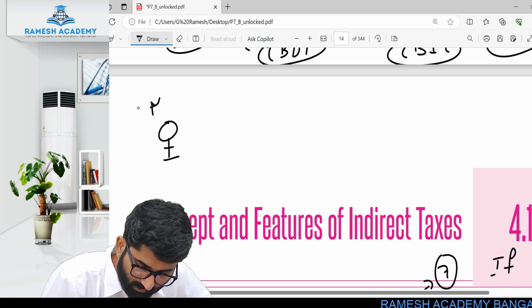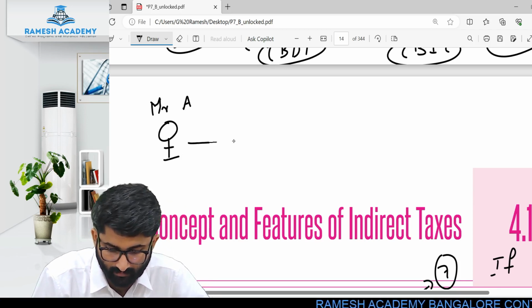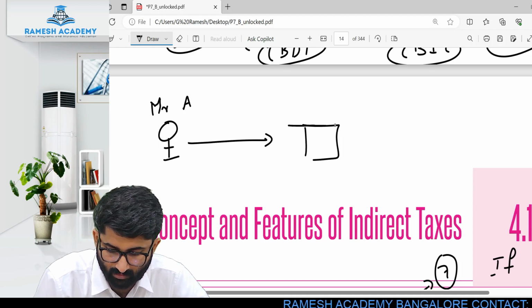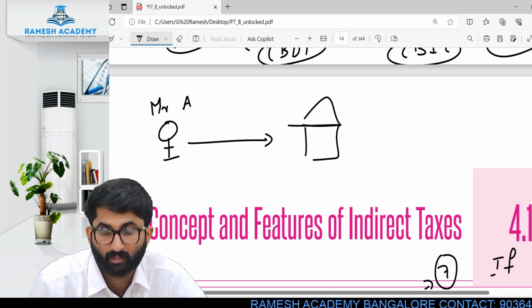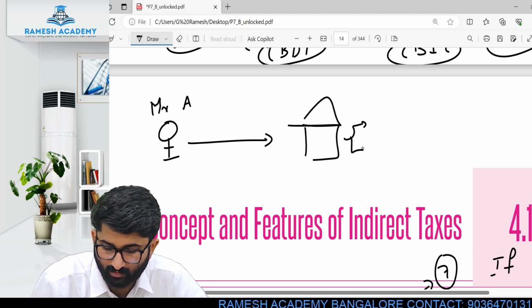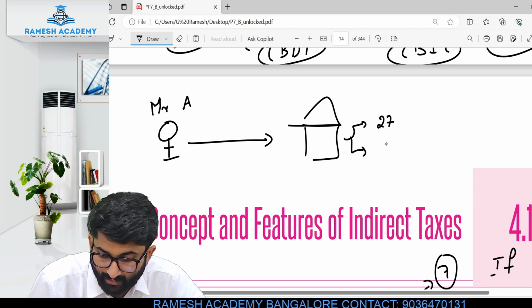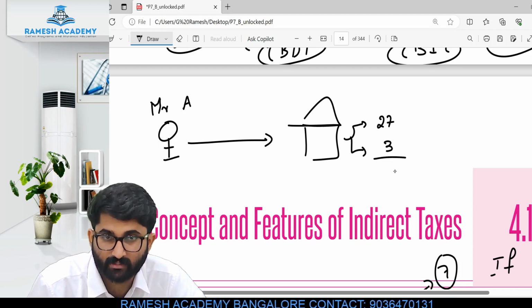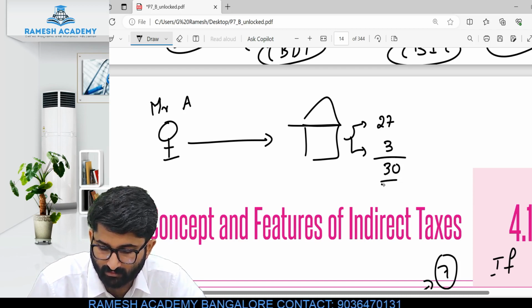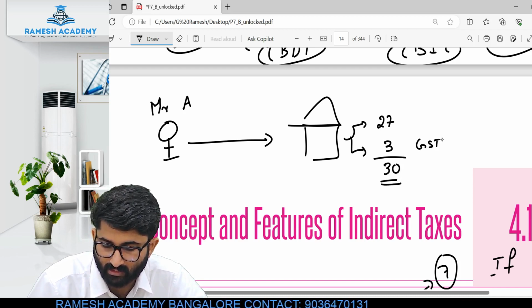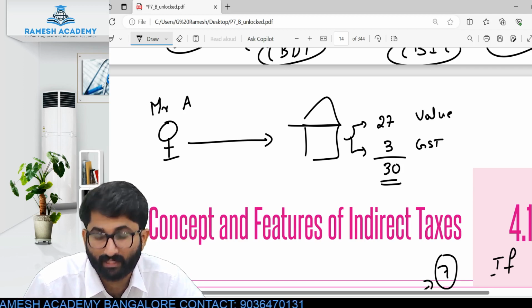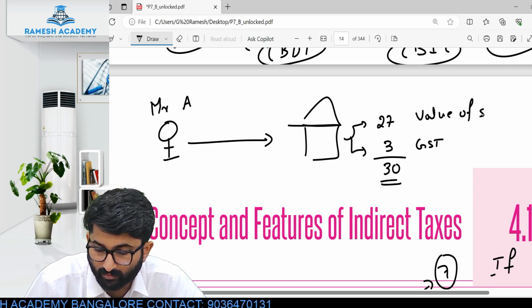There is Mr. A. This guy is Mr. A. He purchased a biscuit packet from a shopkeeper. And what was the price? Actual value was 27 rupees, and he added 3 rupees as the GST. Totally 30 rupees. So this is the GST component. This is what we call the value of supply.